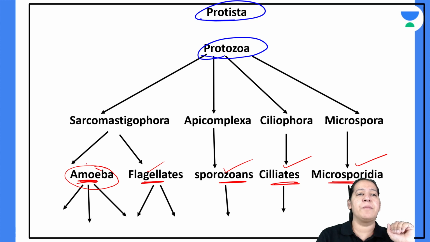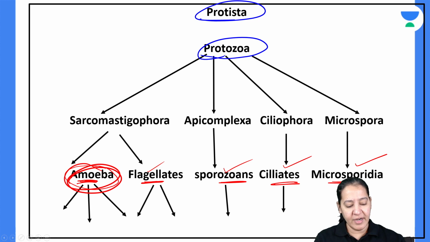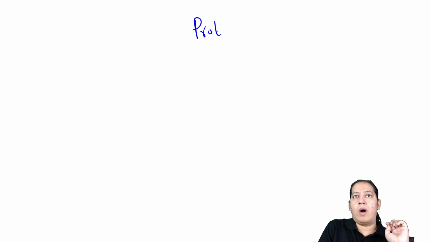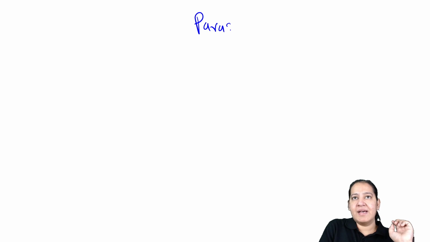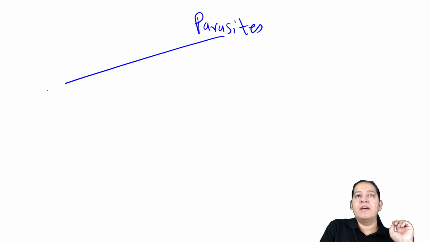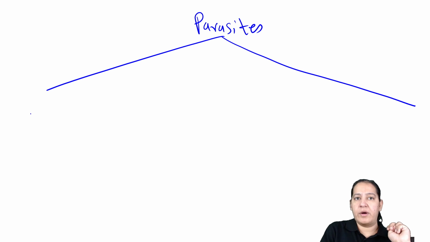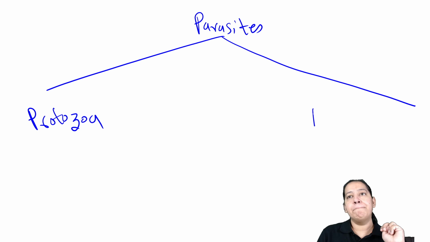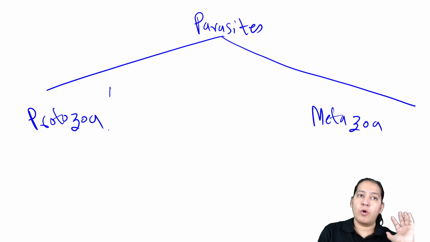Let me start with amoeba. Have you learned it? Okay, learn like this. Start with parasites. Parasitology: parasites are divided into 2 categories. What are the 2 categories? Protozoa, number 1, and metazoa, number 2. These are the 2 broad categories.